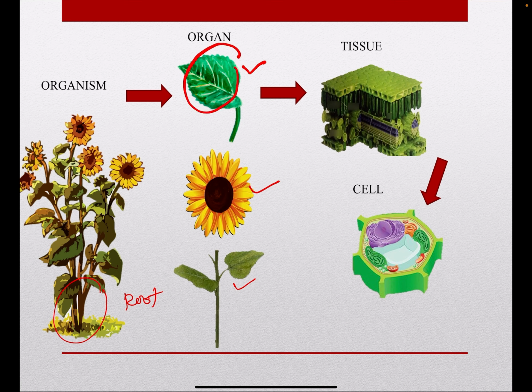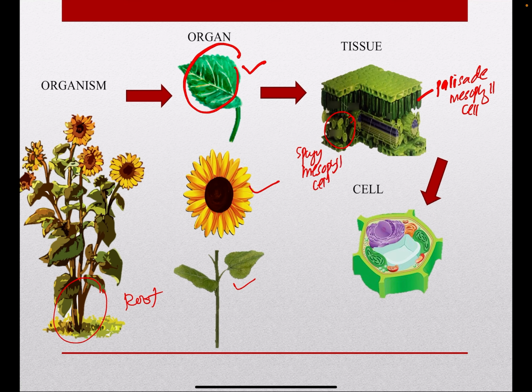For example, palisade mesophyll cell. Example of a few tissues, and this tissue is made up from a different type of cell. For example, palisade mesophyll cell, and then we have spongy mesophyll cell.